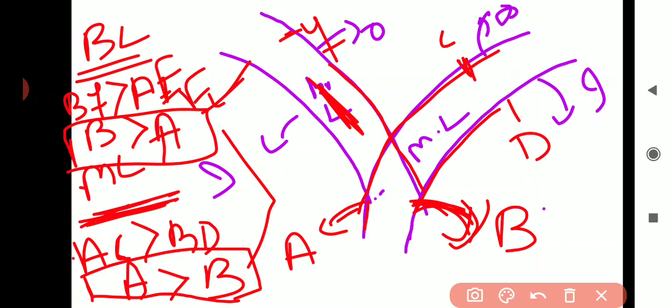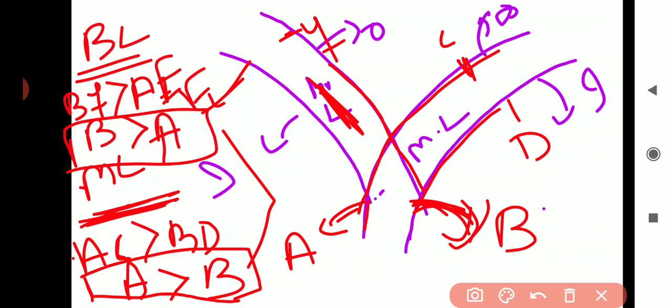But in the branch line, B should be in the higher position than A, which practically doesn't happen.